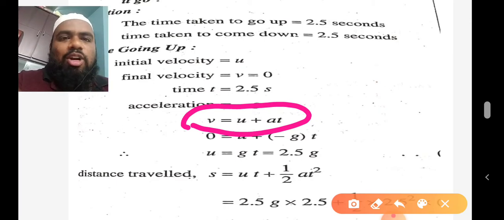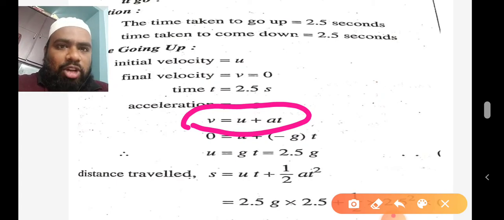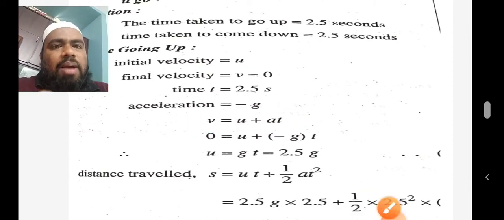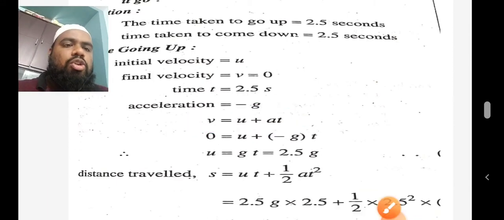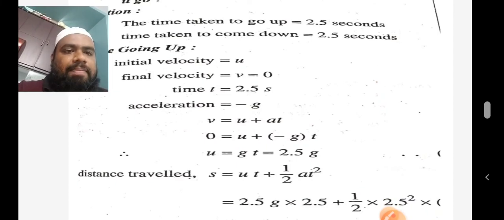If the body is going up, the acceleration due to gravity will be minus g, s is equal to h, and final velocity v is equal to 0. We substitute these values in the equation, and then you get the new equation which belongs to the body projected up. So 0 is equal to u plus minus gt, so u is equal to gt, which is 2.5 into g.